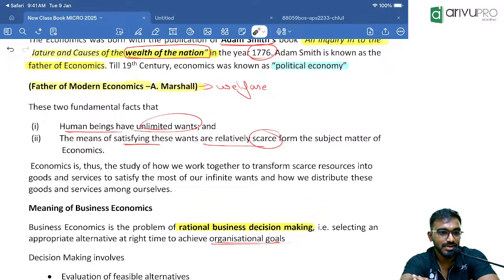Alfred Marshall is known as the father of modern economics. Comma, he defined economics as a study of welfare. Below that, under the same point, next line: we need wealth to achieve welfare.